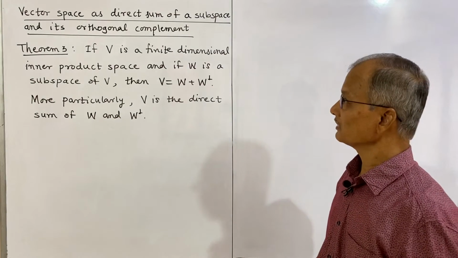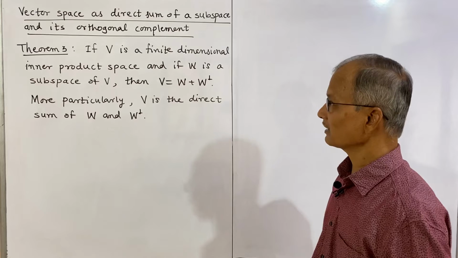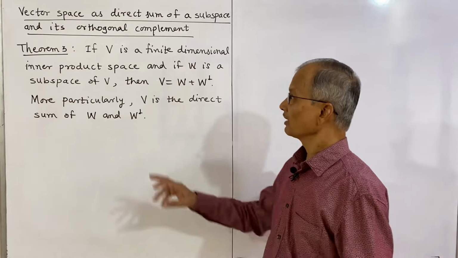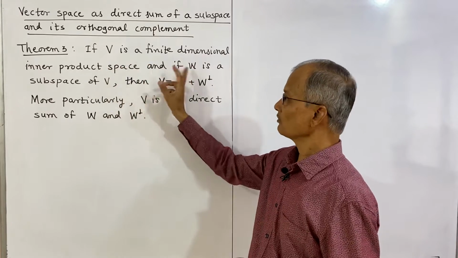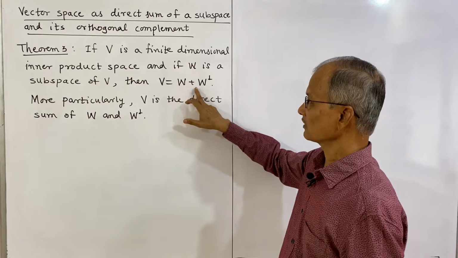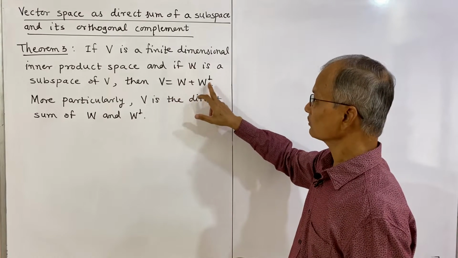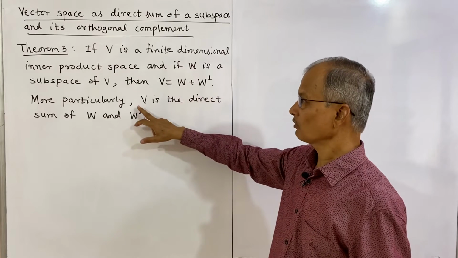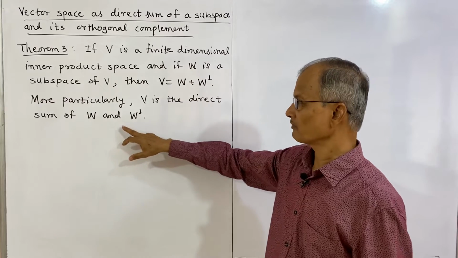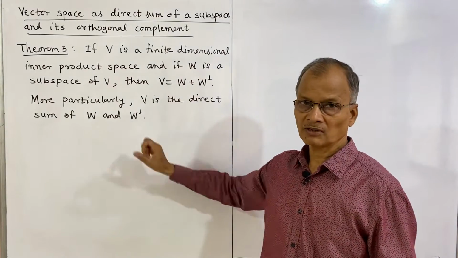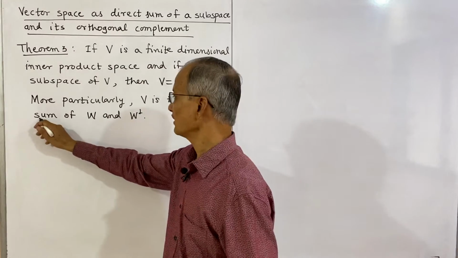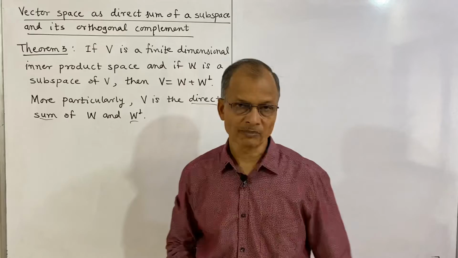The theorem 3 statement is: if V is a finite dimensional inner product space and W is a subspace of V, then V is expressed as the direct sum of W and the orthogonal complement of W. More precisely, this can be written as V is the direct sum of W and its orthogonal complement. Now we shall see what is the meaning of direct sum and orthogonal complement.